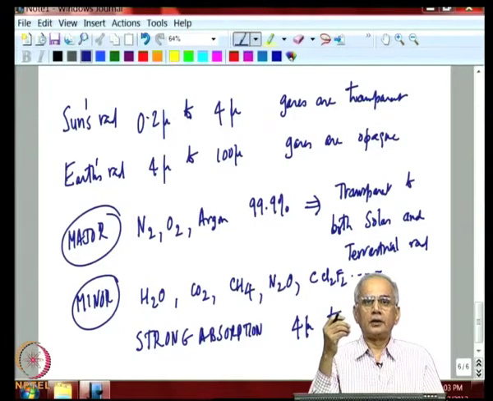The absorption bands are 2.7 micron, 4 micron, 15 micron, and these absorb the Earth's radiation very effectively and prevent Earth from getting rid of the heat easily.